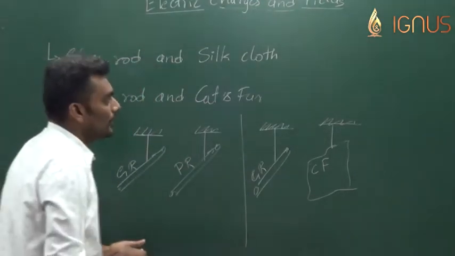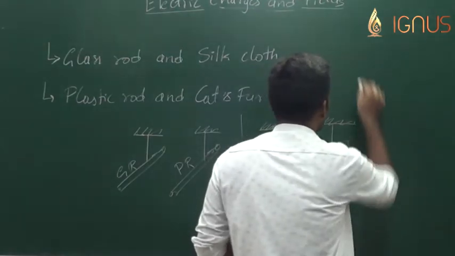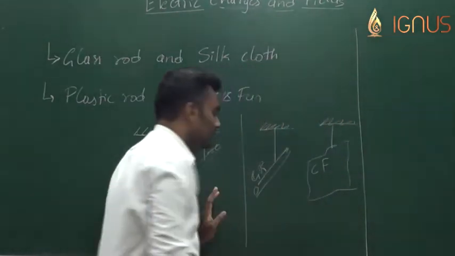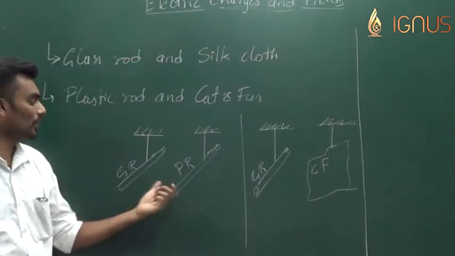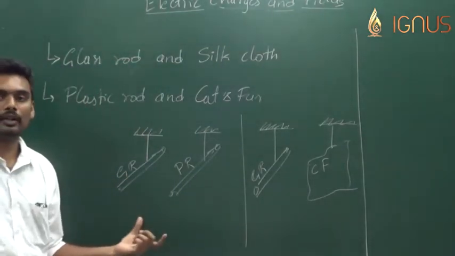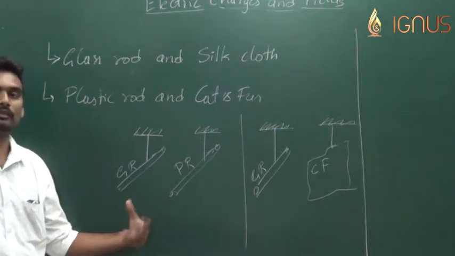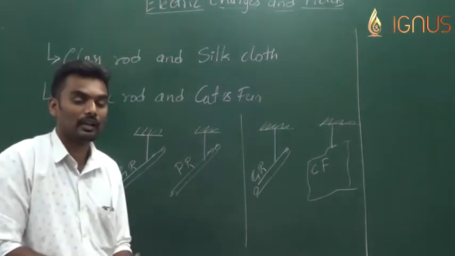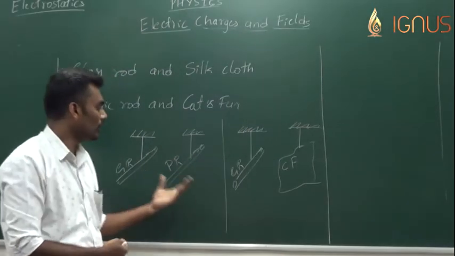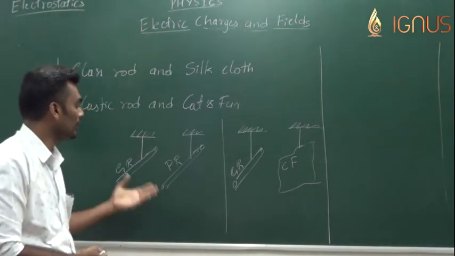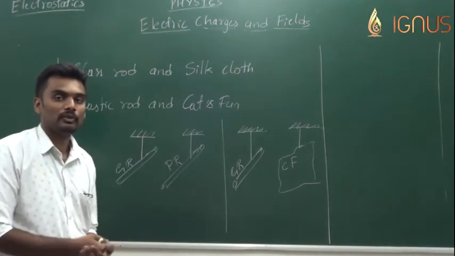Benjamin Franklin suggested that after rubbing, each body will acquire a property to attract. This property of acquiring the ability to attract or repel, or gain the electrostatic force, is taken as charging of the body.